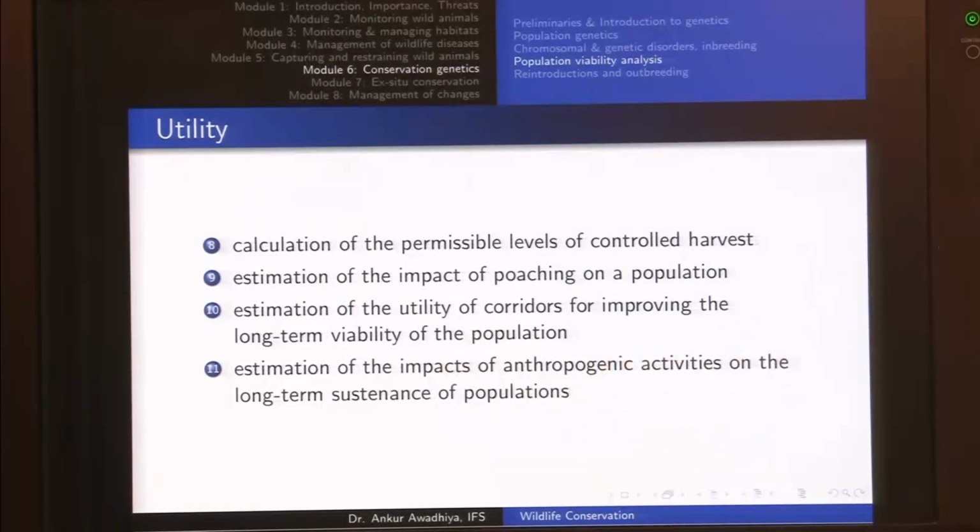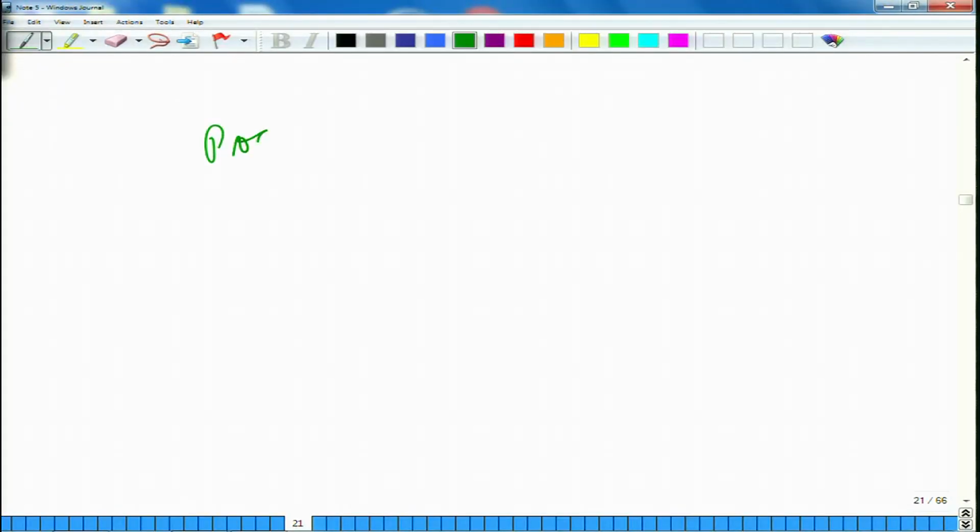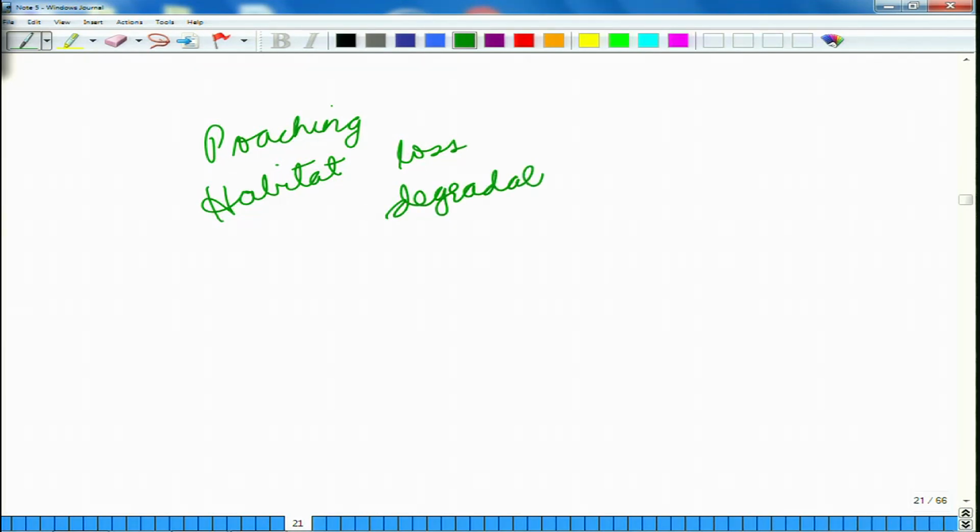Also, estimation of the impacts of anthropogenic activities on the long term sustenance of populations. Now these anthropogenic activities include not just poaching, but also things like habitat loss and habitat degradation, and also habitat fragmentation.